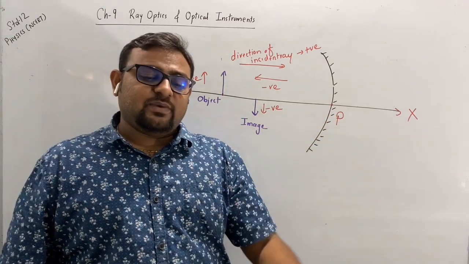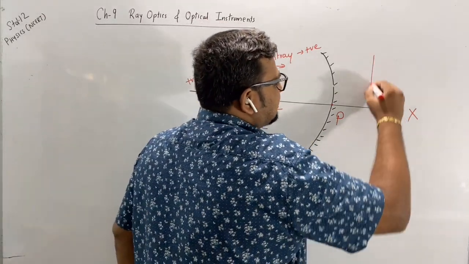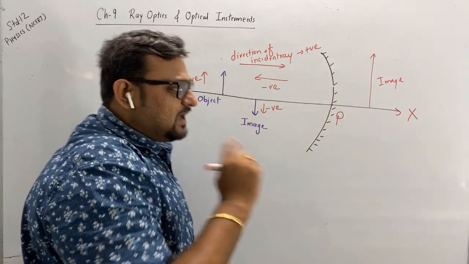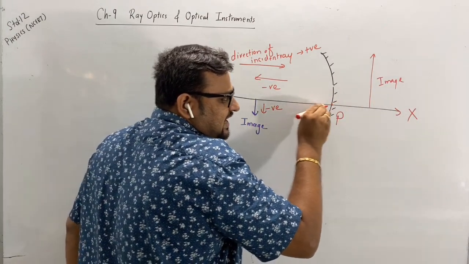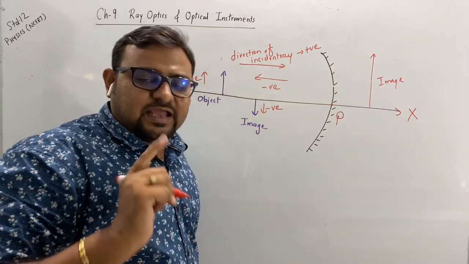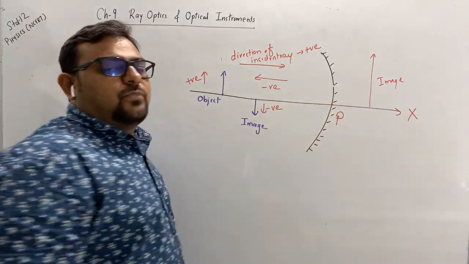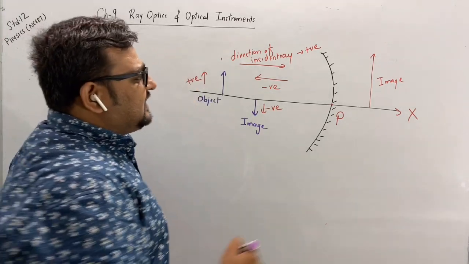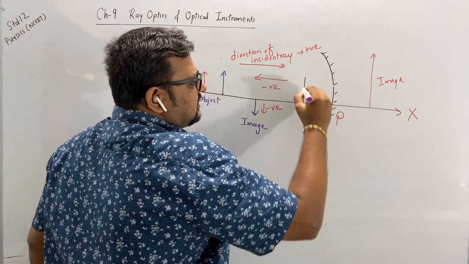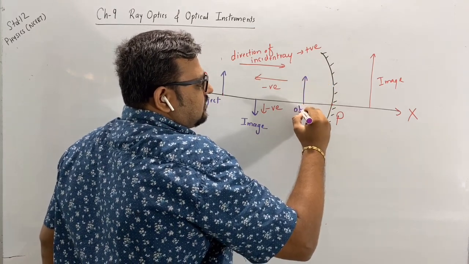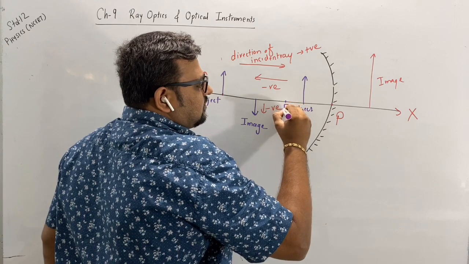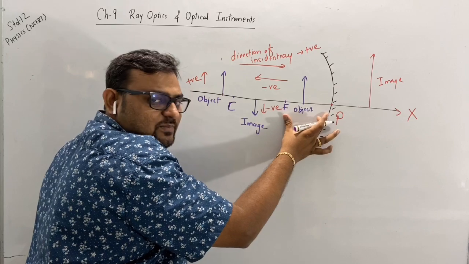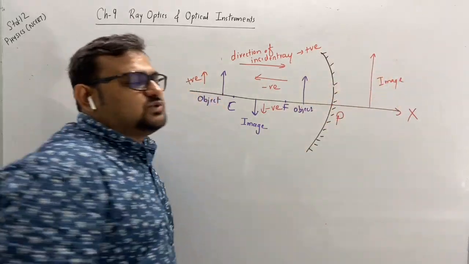But if the image is formed in this direction, suppose the image is formed here, then you check the direction in this way, and at that time it will be positive. See, when you are placing an object between F and P in a concave mirror, the image will be inside the mirror.